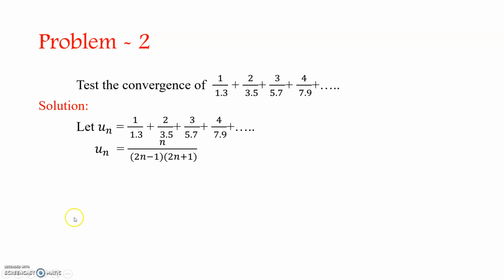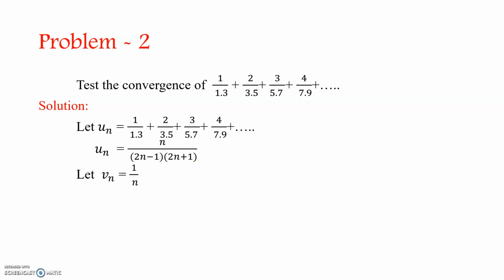For the numerator we get n. For the denominator, the first factor should give 1 when n = 1, so we write 2n - 1. The next factor must give 3, so we write 2n + 1. If you substitute n = 1, you will get 3. The numerator is 1, 2, 3, and so on, likewise.